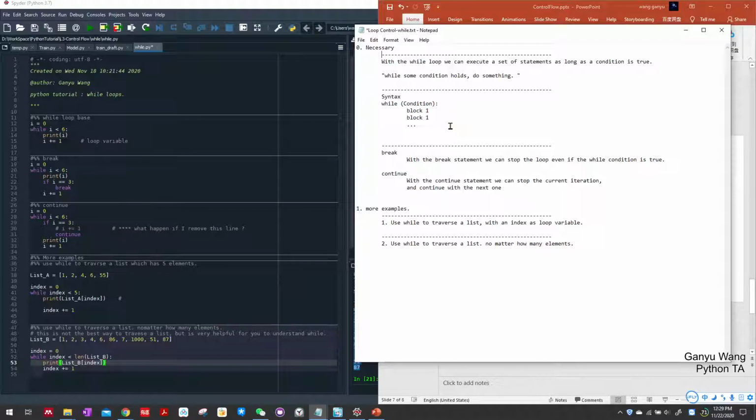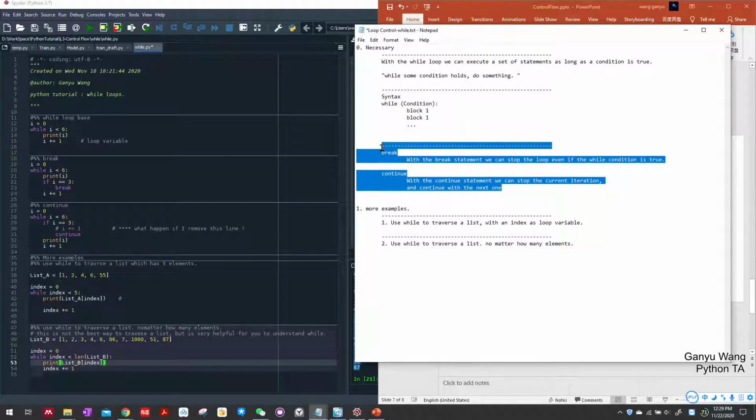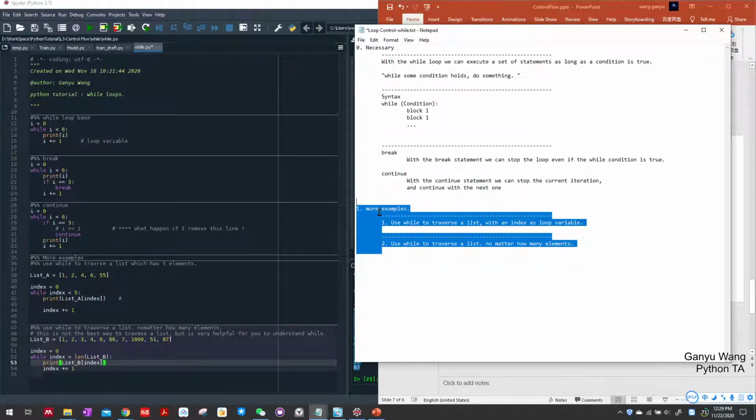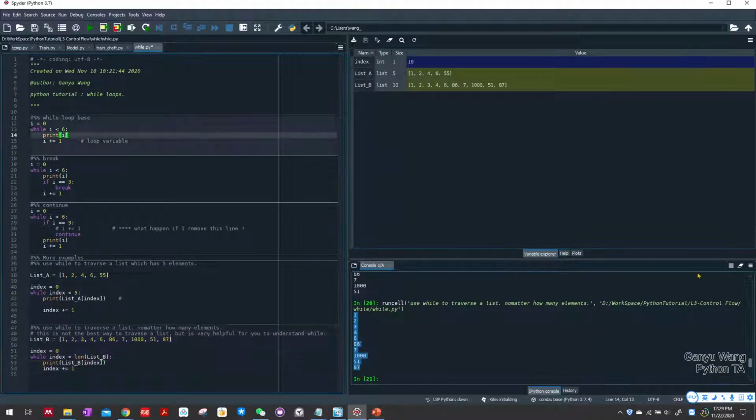So today we are going to talk about the concept of loop, the syntax of a while loop, and two statements to break from the loop, and we will talk about more examples to help you understand the concept of while. Okay, so let's start.